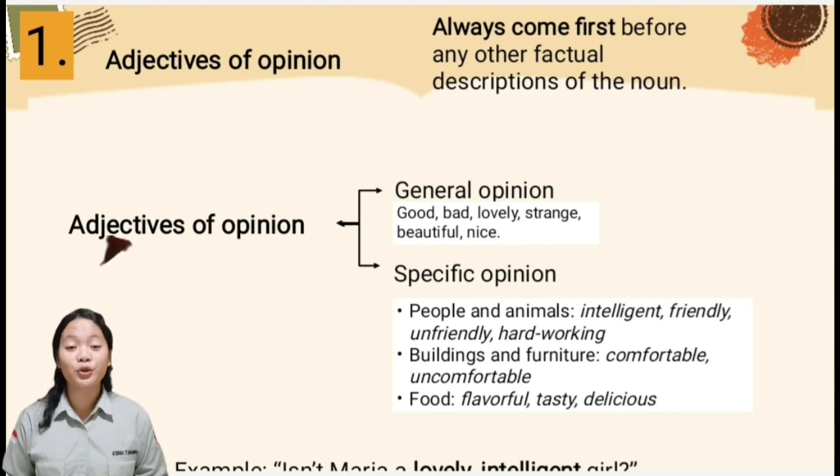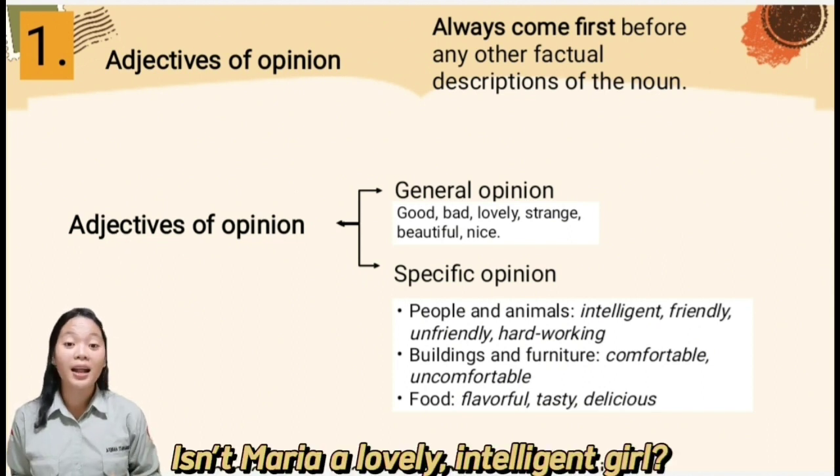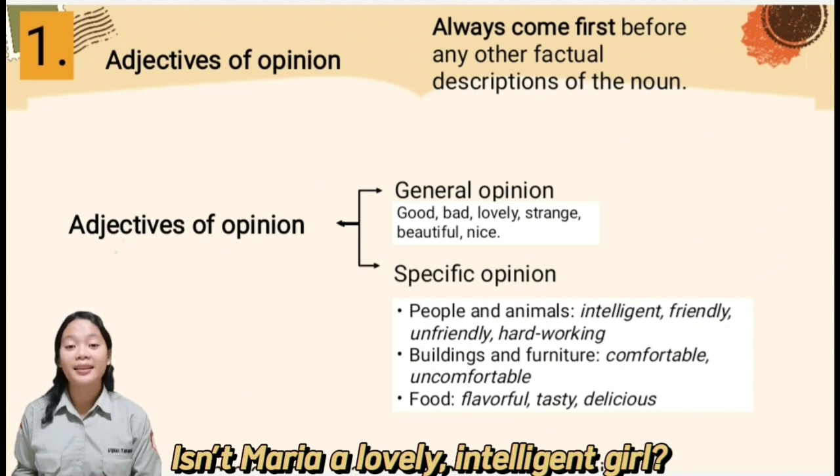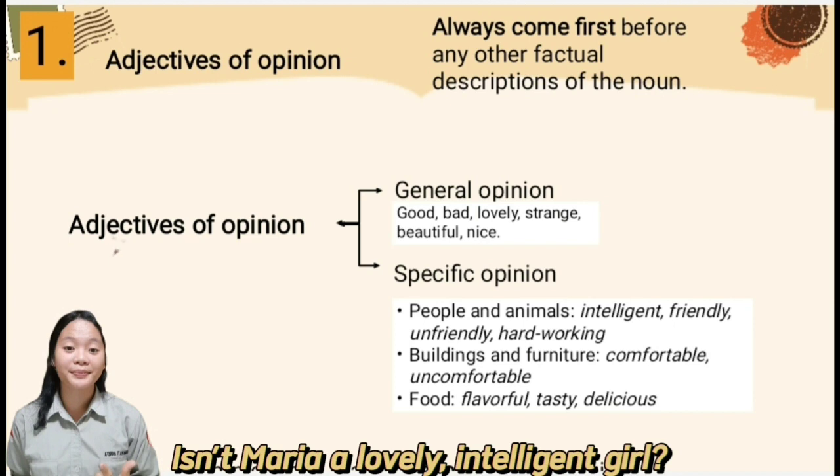If we want to use a general opinion and a specific opinion adjective in one sentence, the general opinion adjective must come first. For example, isn't Maria a lovely, intelligent girl? In this sentence, there are 2 adjectives, namely lovely and intelligent.